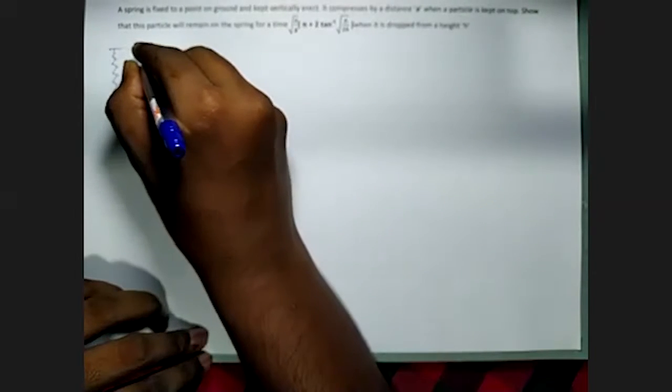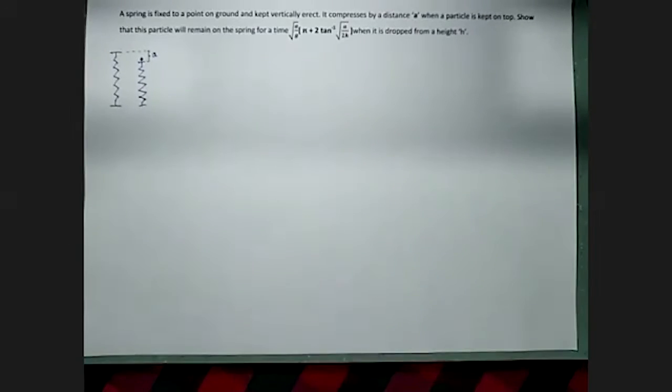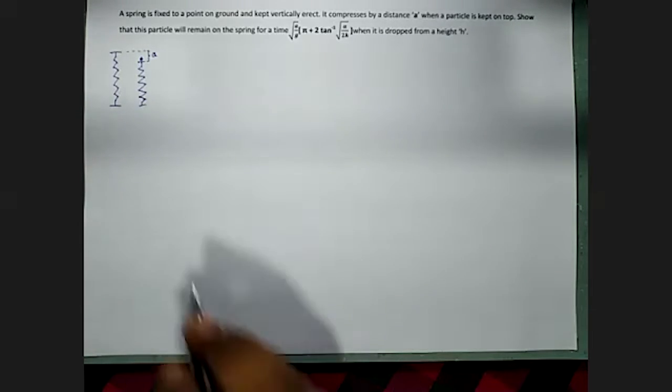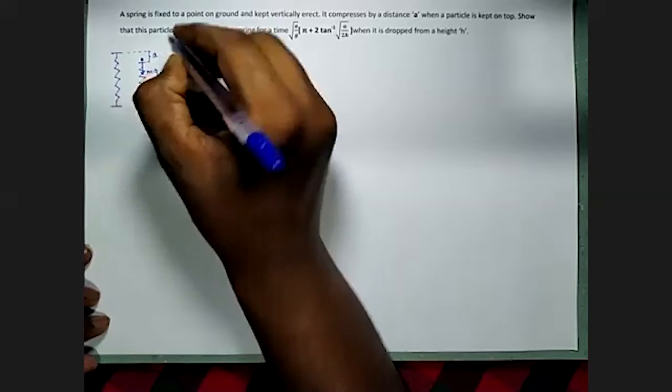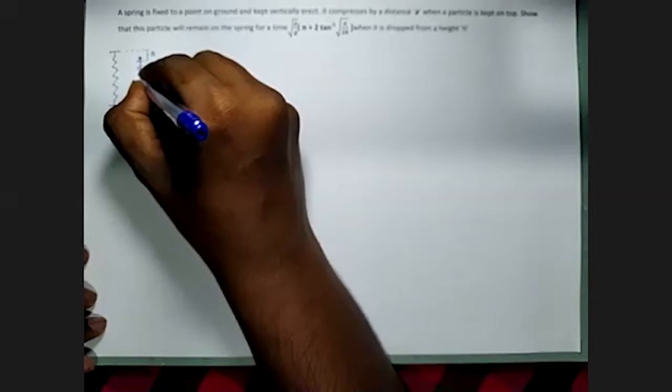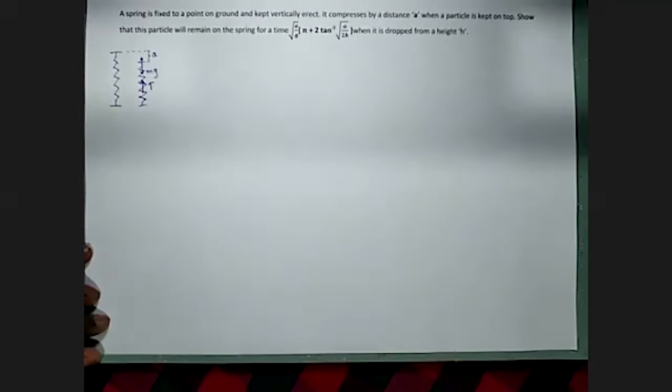It will compress by a distance a. Compressed distance is a. Then this is the weight of the particle. Opposing that weight, there is tension on the spring.